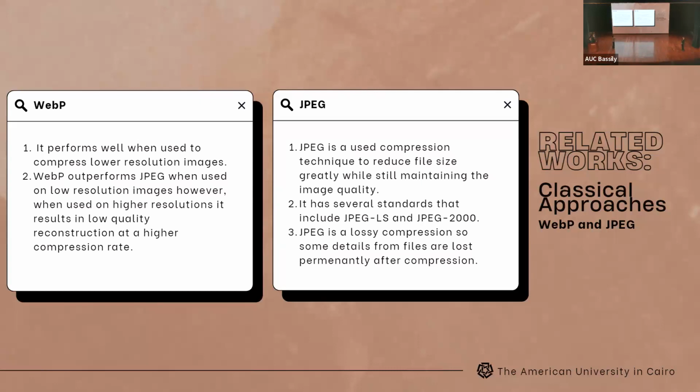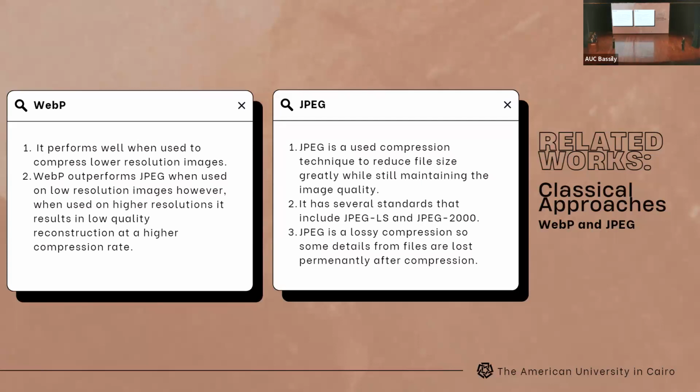It has several standards like JPEG LS and JPEG 2000. So WebP outperforms JPEG when used on low resolution images. However, when it's used on higher resolution, it results in low quality reconstruction at a high compression rate. And some of the drawbacks of lossy compression is that some details from the data are permanently deleted and cannot be brought back.